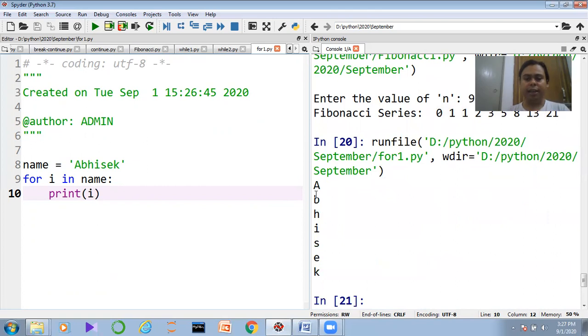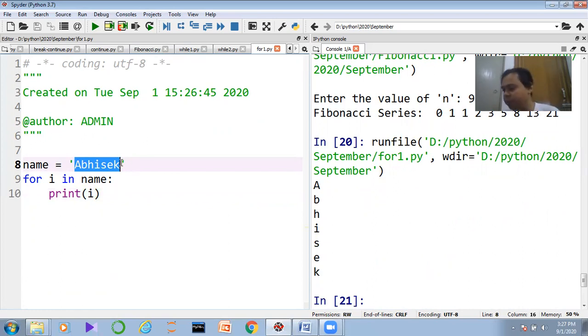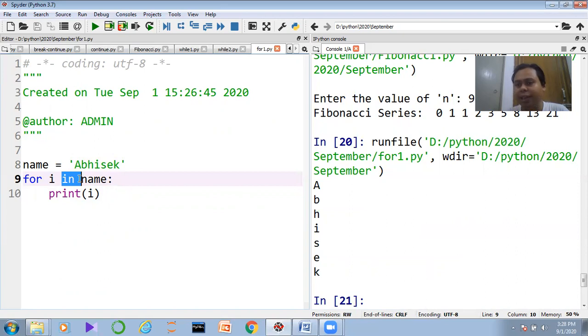You can see all of Abhishek, all the data is getting accessed by the for loop, because in this particular case it is working as an iterative method, guys. And if you are asking what is the in operator, in is called the membership operator. By using the in operator and the iterative method, the loop extracts the data from the entire name.